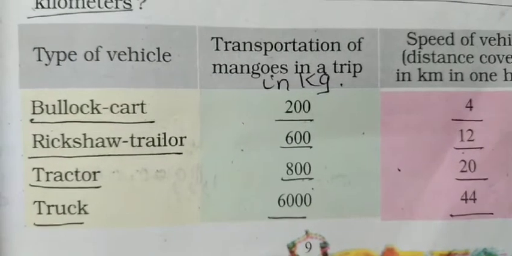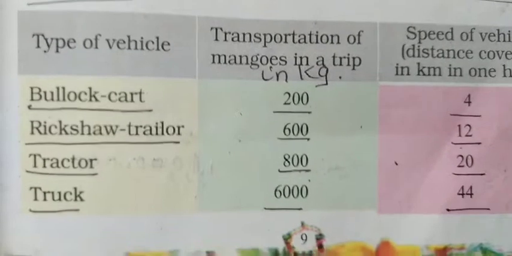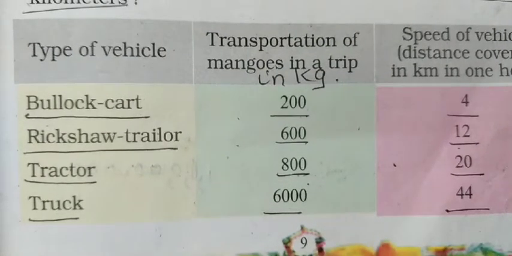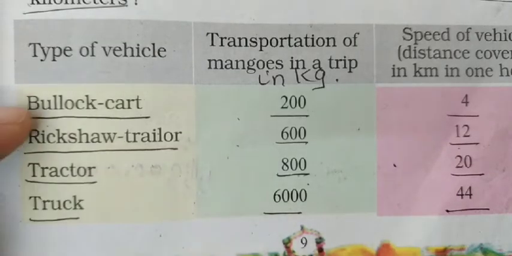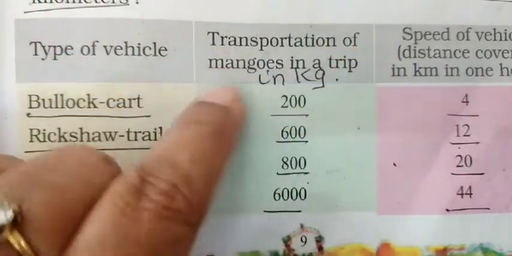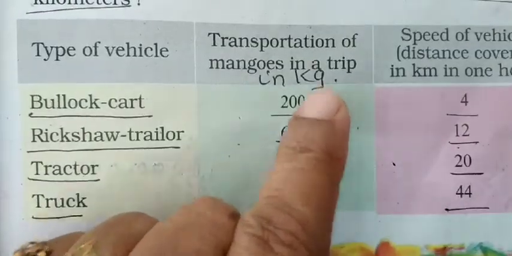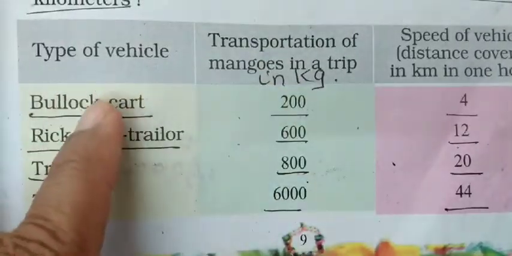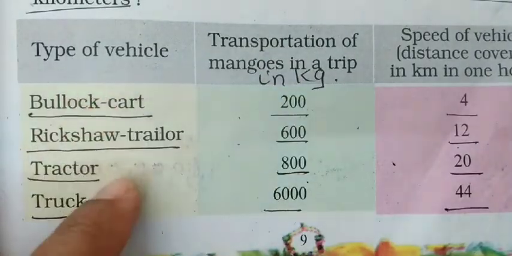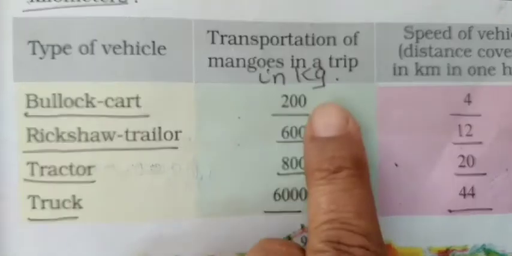So the table is all about types of vehicles, and which are the types of vehicles given: bullock cart, rickshaw trailer, tractor and truck. 4 vehicles. Then transportation of mangoes in a trip. Per trip, एक ट्रिप में कितना मैंगो each type of vehicle is carrying, and it is in kilogram.